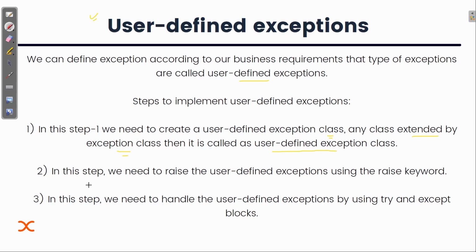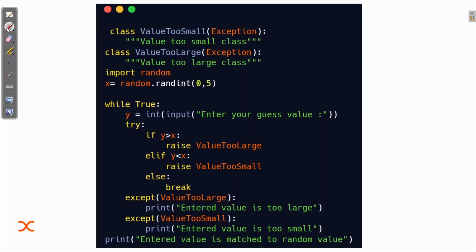Second, we need to raise the user defined exception. Whatever exception we need to show, we can do that using the raise keyword. And in the next step we need to handle the user defined exception by the use of try and except block. If you are clear with the concept of the raise keyword, then it will be very easy for you. Let me explain this with a simple example.